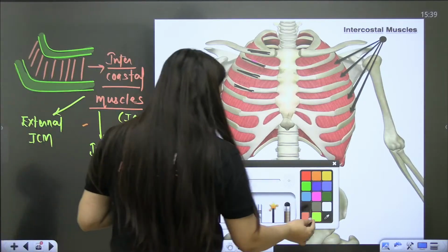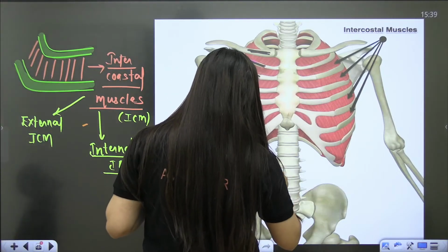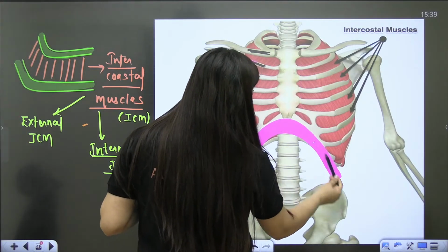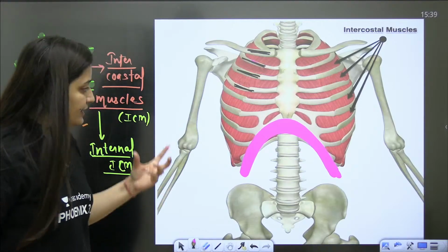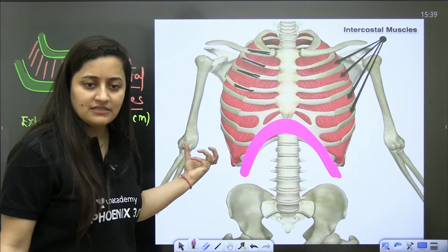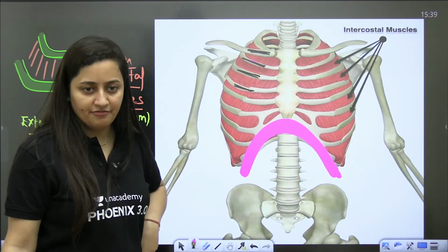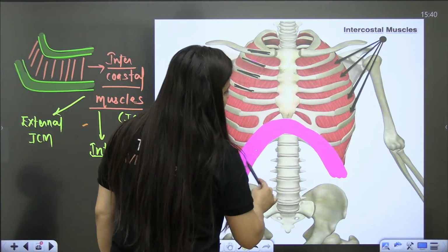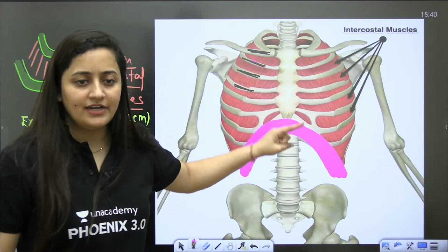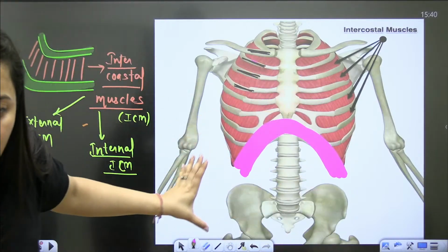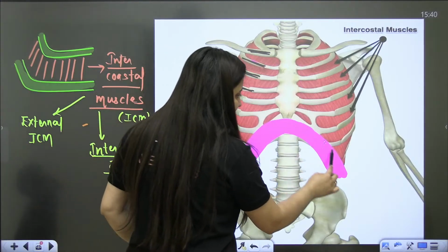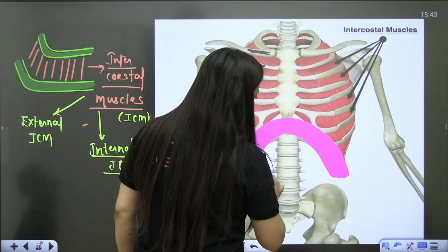Now, we know that the dome shaped diaphragm is present here posteriorly. This diaphragm also has peripheral muscles. This diaphragm, which divides the thoracic cavity from the abdominal cavity, also plays a role in breathing.